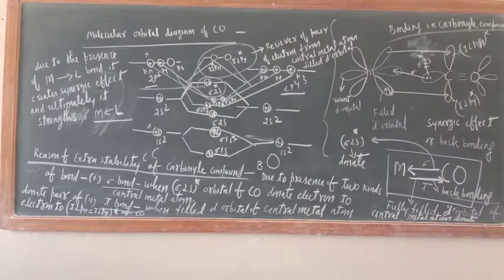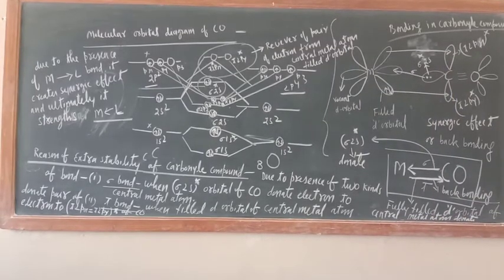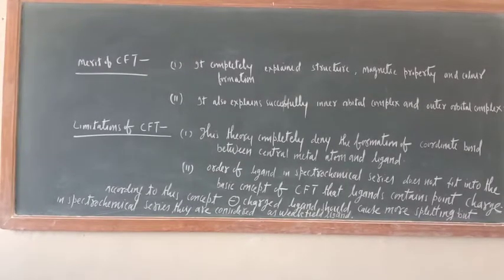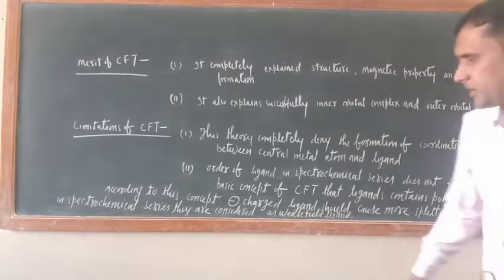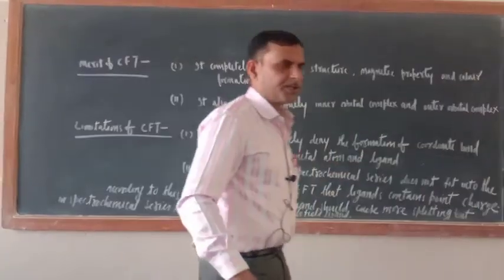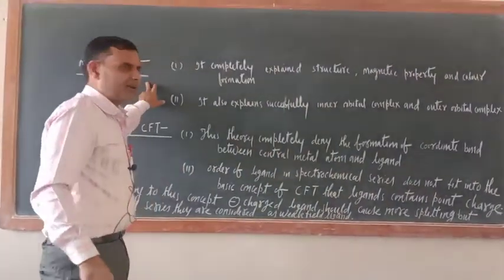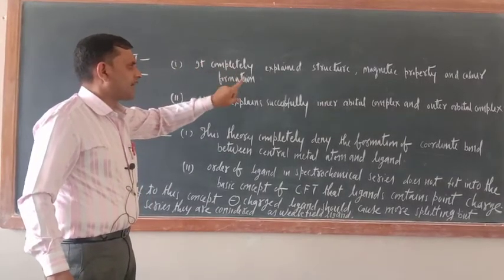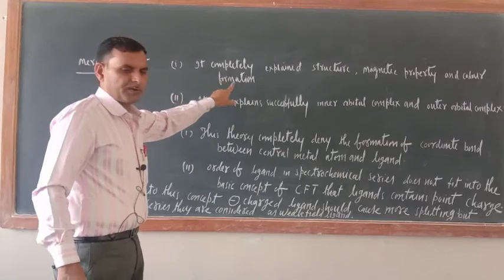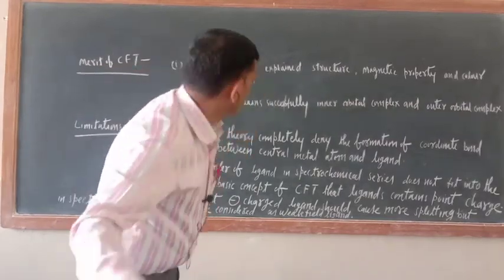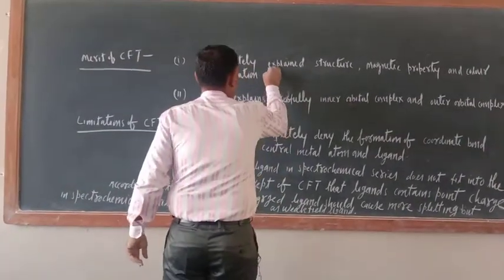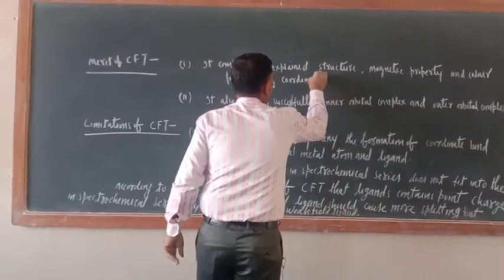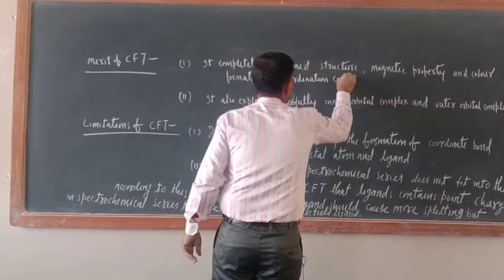Now the merits and limitations of CFT. What is the merit of crystal field theory? The merit of crystal field theory is that it completely explains the structure, magnetic property and color formation of coordination compounds.